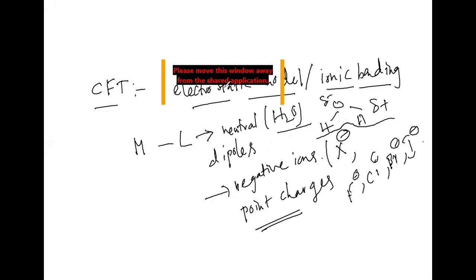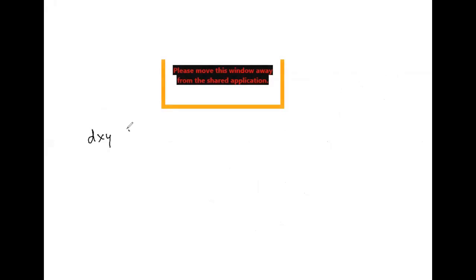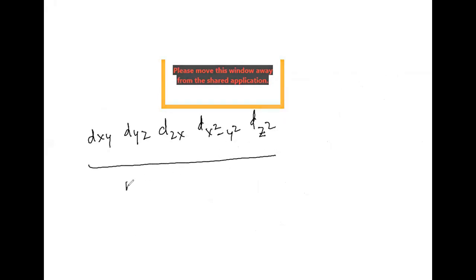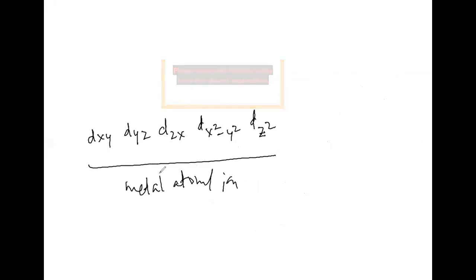But here we can see that there is a splitting of d orbitals. When can we expect the splitting of d orbitals? How many d orbitals are there? 5 d orbitals. That is dxy, dyz, dzx, dx square minus y square, and dz square. These are all present in the metal atom or metal ion.